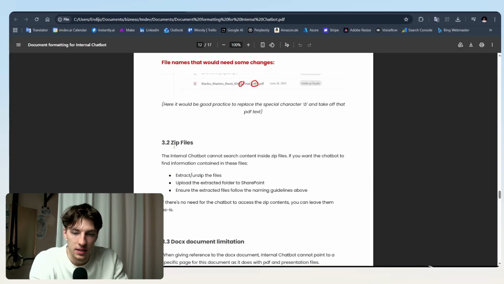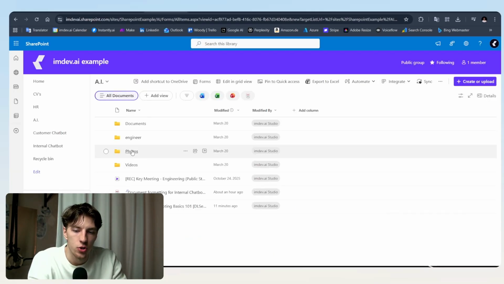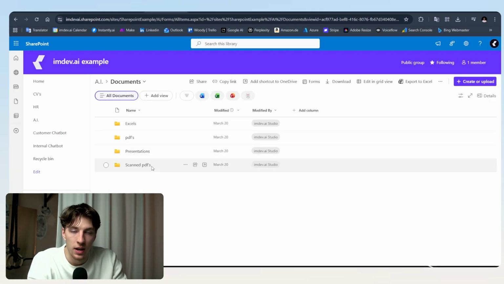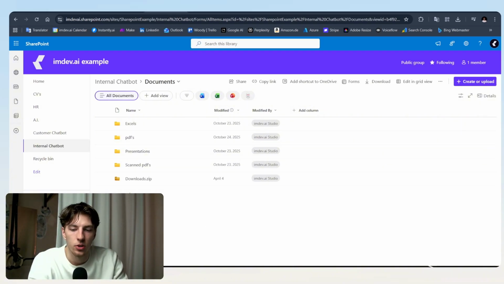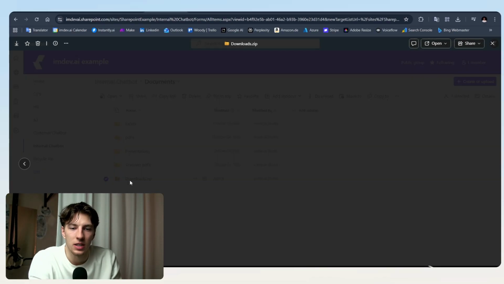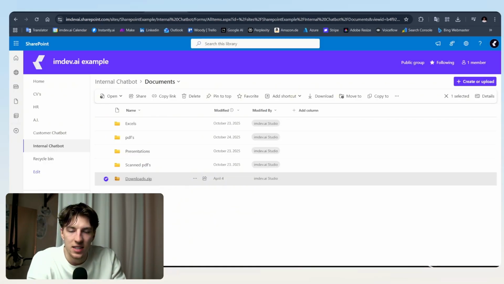Then another thing is that if you have zip files and you want these files to be searchable, it's good that you unzip the folder and put it in the SharePoint. When the data gets processed, it's going to go through these folders and Excels like I have here, but when it sees the zip, it's not going to be able to open that folder. The specific files inside that zip aren't going to be processed. So it's generally good to unzip the folder and put it like this.